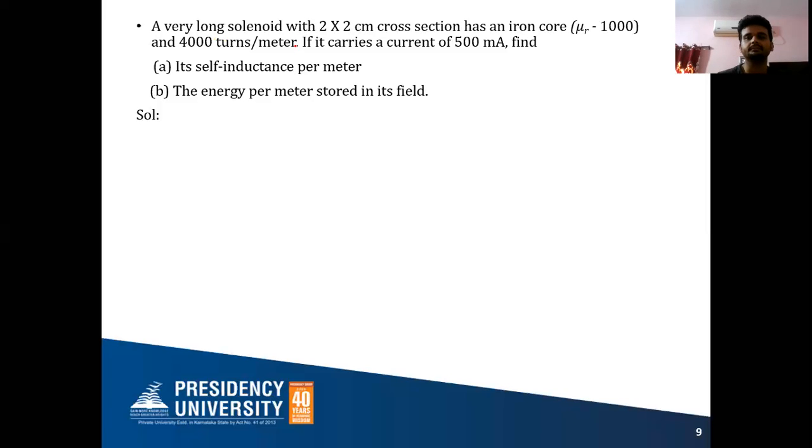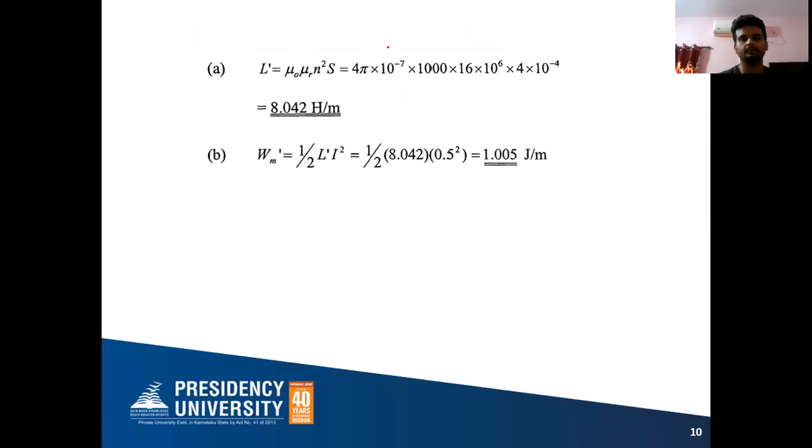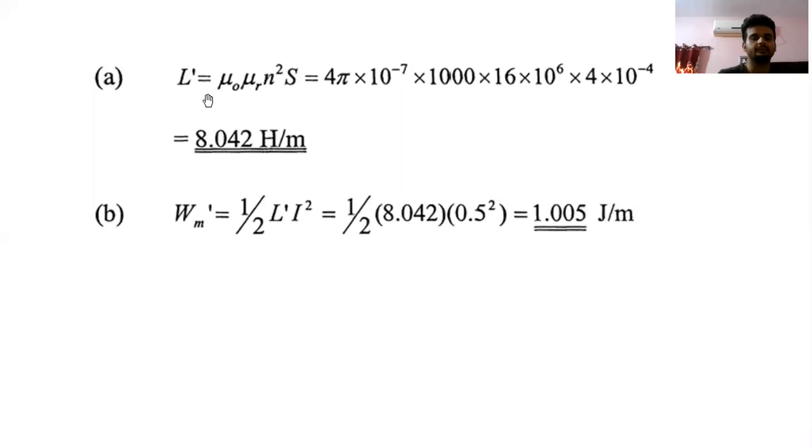Area will be how much? Length into breadth. 2 into 2 centimeters is given, so 2 into 10 to the power minus 2 meter, correct? That means 4 into 10 to the power minus 4 meter square is the area. See this formula here: inductance equals mu naught mu r N square into S. It is actually by l, but since we have to find inductance per meter, that is taken care of. We need not worry about the length.